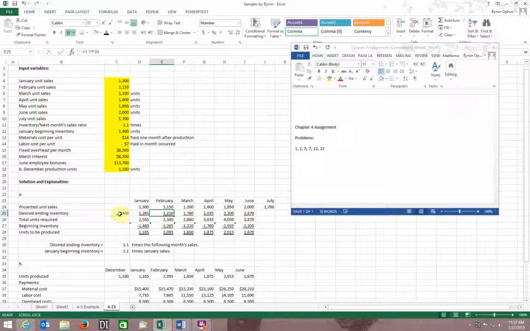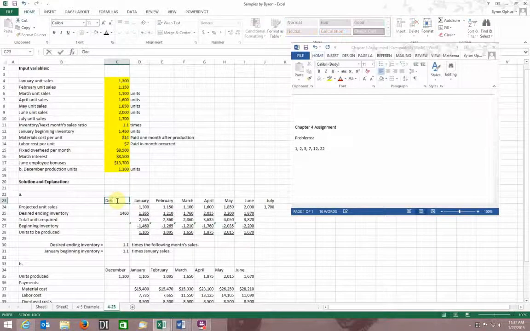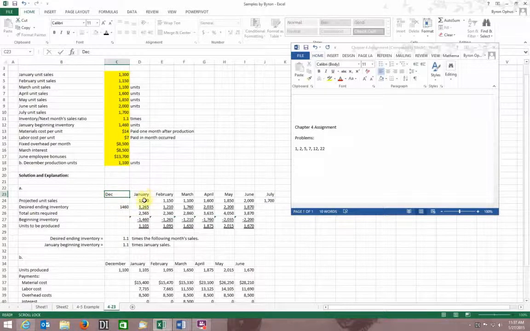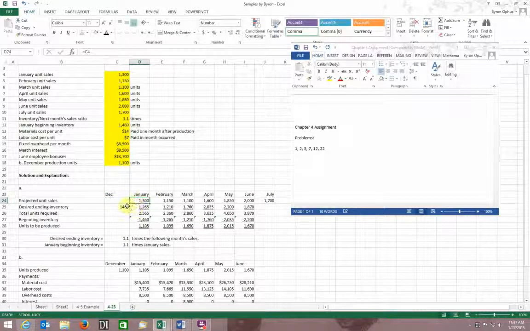Okay. Now I know what my ending inventory is for December, so I went ahead and put that in there. I don't really have this labeled as December, but I probably should. And I know that also my desired ending inventory is equal to 110% of next month's projected sales. Okay, so December they gave me. They said it was 1,460. I don't have to worry about if that's 110% of that. It might be, but I don't have to worry about that. But from now on I do, and all I have to do here is say that this is equal to